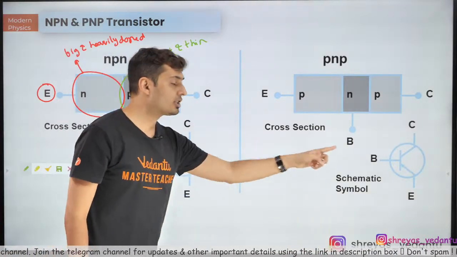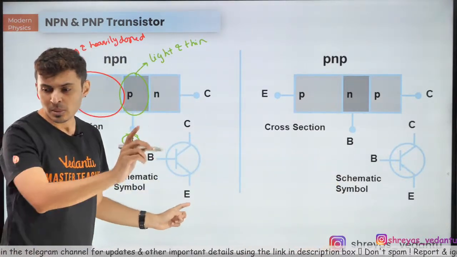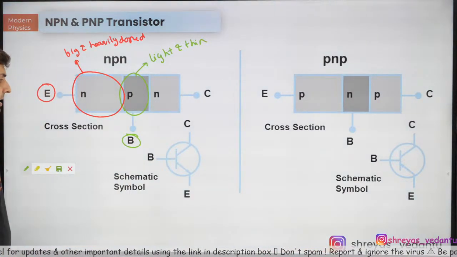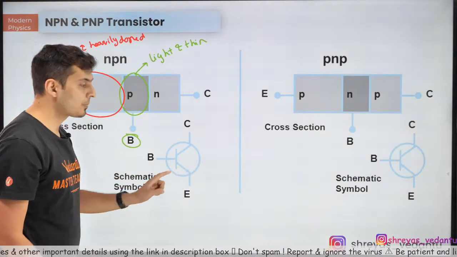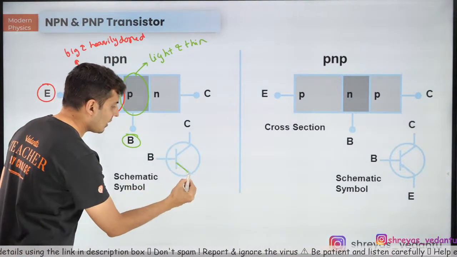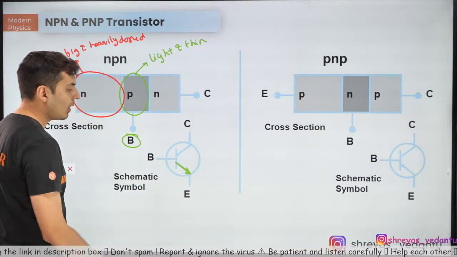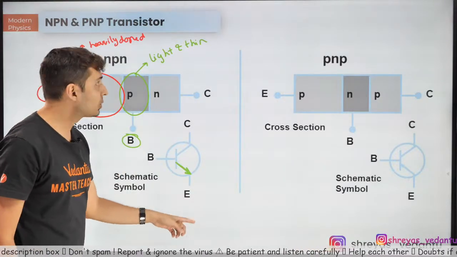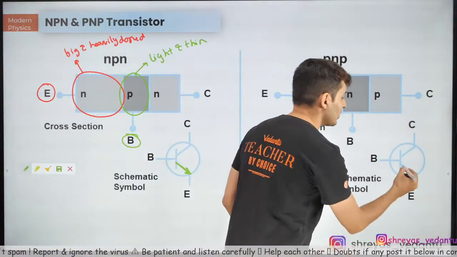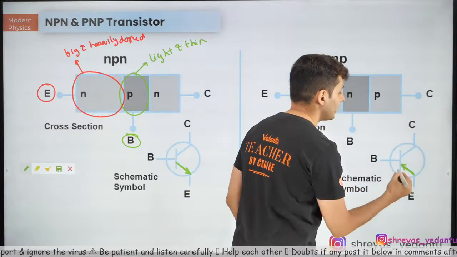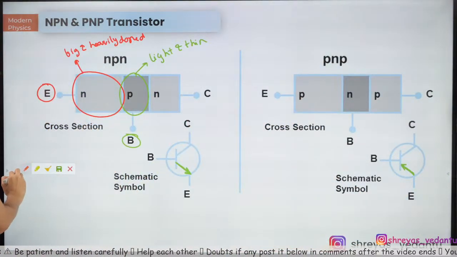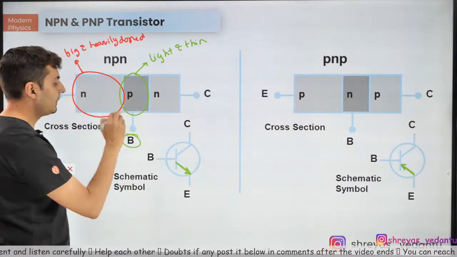How do you distinguish between the two symbols, whether it is NPN or PNP? Look at the arrow mark. Just look at the arrow mark. If the arrow mark is outward, it is an NPN transistor. If you see the arrow mark inwards like this, then it will be PNP. And there is a better way of doing that also. Keep this in mind.